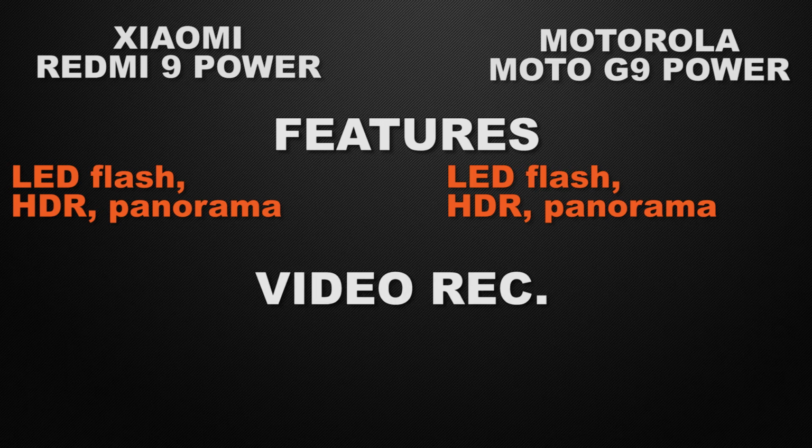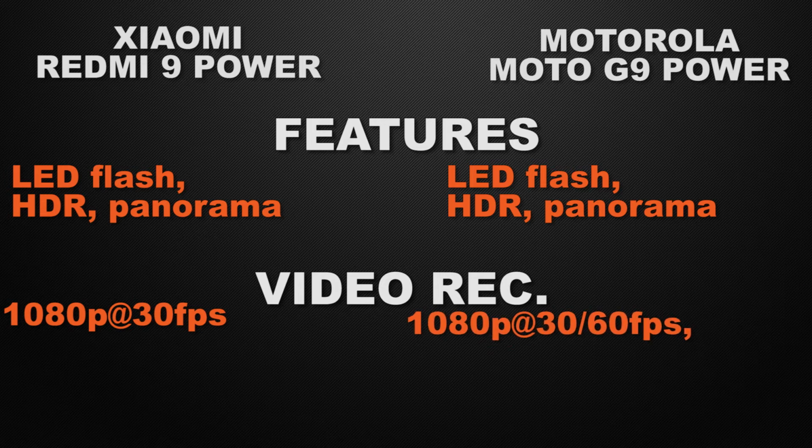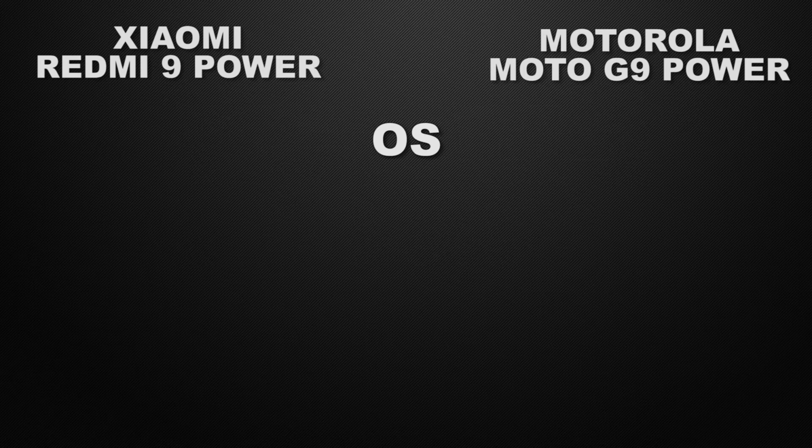And about the video recording options in the devices, 9 Power can shoot Full HD video max at 30 fps and G9 Power can shoot Full HD video max at 60 fps. So without a doubt, the winner here is G9 Power because of high frame rate it have. Moving to the performance of the devices. Let's start with the operating system of the devices. Both of the devices comes with Android 10 support, so it's a tie.